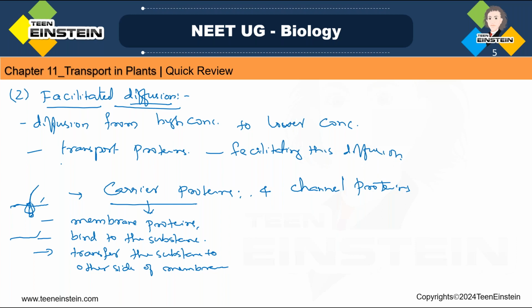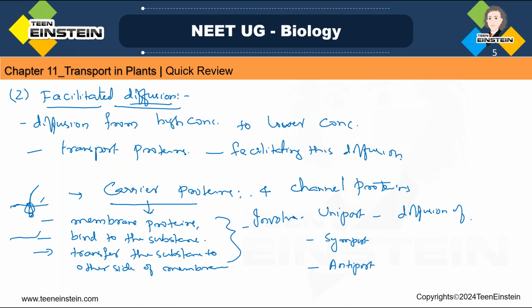So this may involve a uniport system. This carrier protein may involve a uniport system, then symport system, or antiport system. Uniport, symport, antiport system. Okay, so carrier proteins, we said, are membrane proteins that bind to the substance and transfer it to the other side of the membrane. So here this carrier protein may involve a uniport system. We said, what is a uniport system? Diffusion of one molecule.